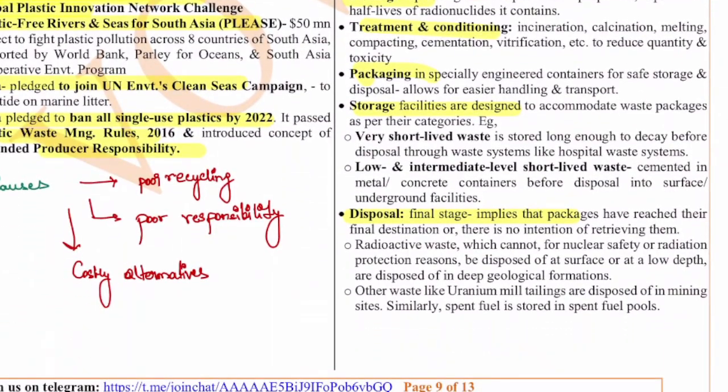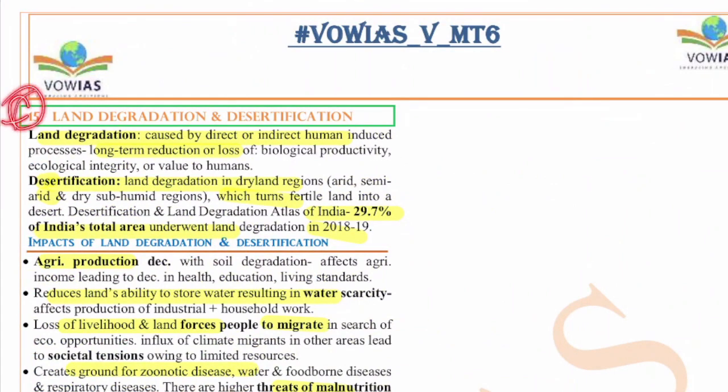and all, right? Now let us look at the last question of the day, that is the 15th question. This 15th question is on land degradation and desertification. Land degradation is caused by direct or indirect human-induced processes, the long-term reduction or loss of biological productivity, ecological integrity or value of the land to the humans. This is called land degradation, and just learn this definition by heart, and you can use this directly.